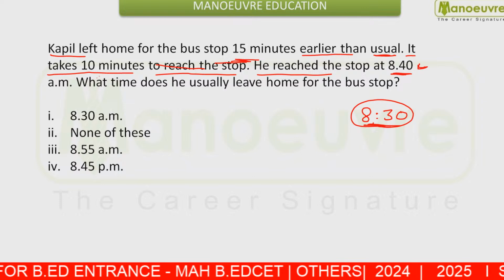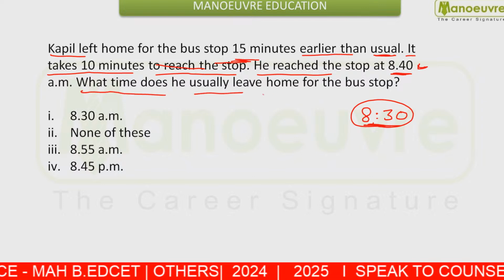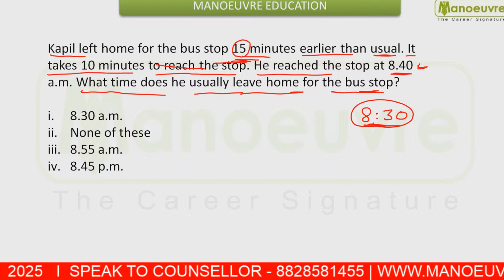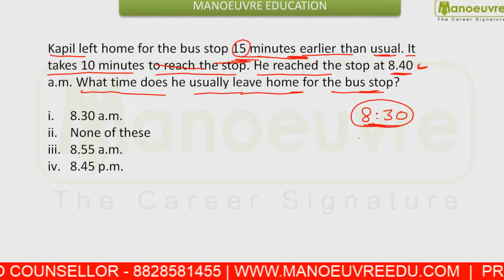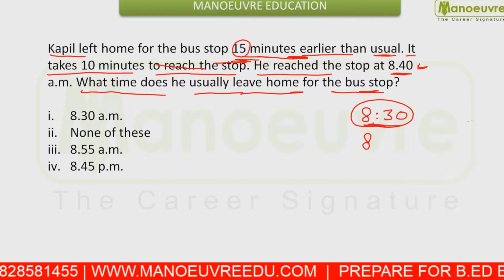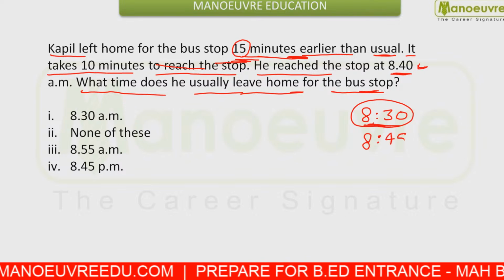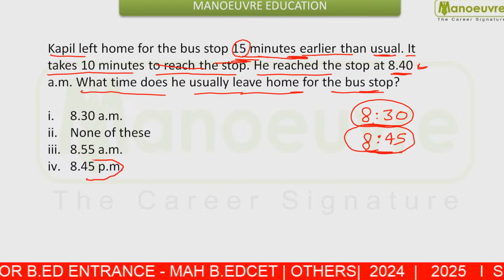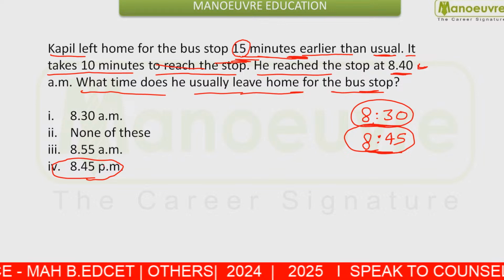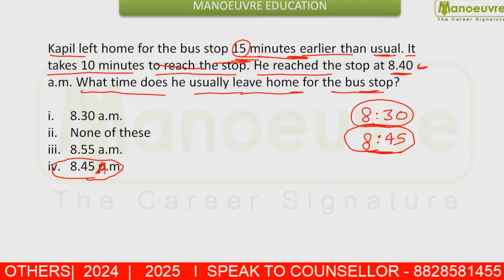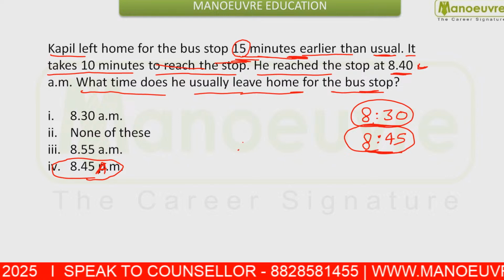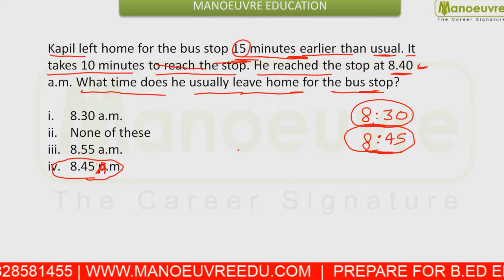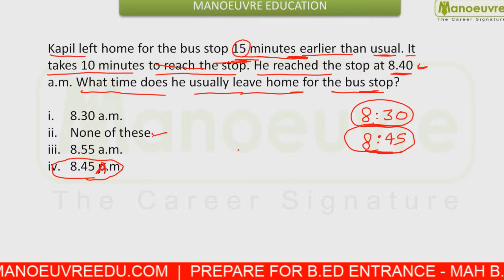Now you are asked at what time does he usually leave the home for the bus stop, and you are given that today he left home 15 minutes earlier. That means usually he used to move from the home at 8:45. Because today he moved 15 minutes earlier, the answer should be 8:45, and this should be AM. So your answer will be 8:45 AM. And if AM is not given, then your answer will be none of these.